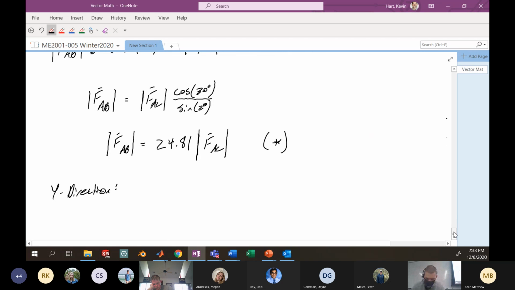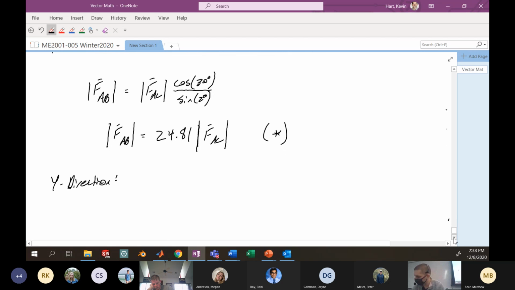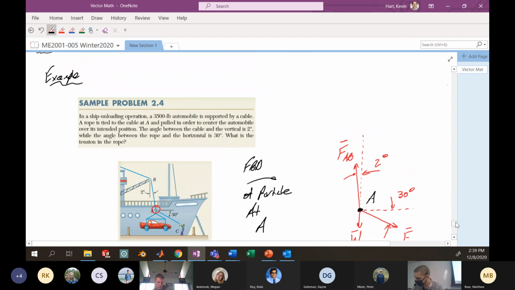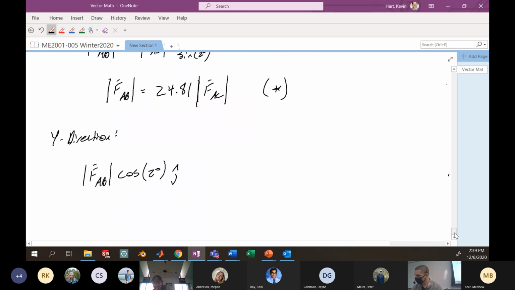Again, the sum of the forces in y must also be equal to 0 for equilibrium to hold. Here you're going to have the magnitude of that force AB resolved into the y direction through cosine of 2 degrees. This will be positive j hat. If we go back up and look at our picture, FAB resolving into the y direction with cosine 2 degrees is generally in the positive y direction. And I'm going to add the contribution from AC.